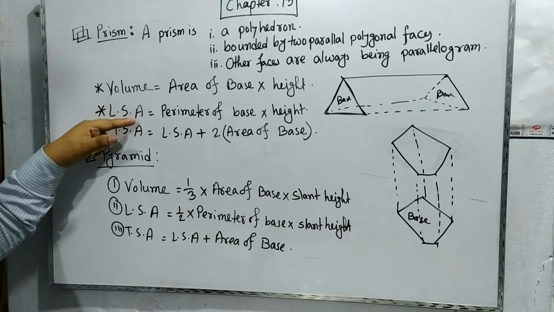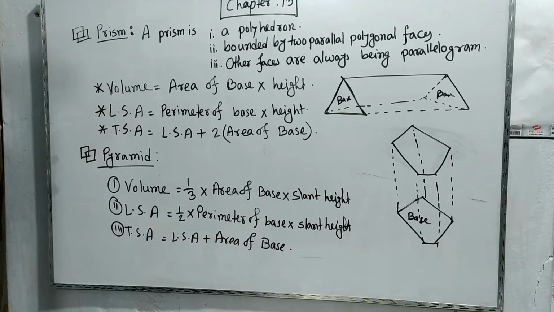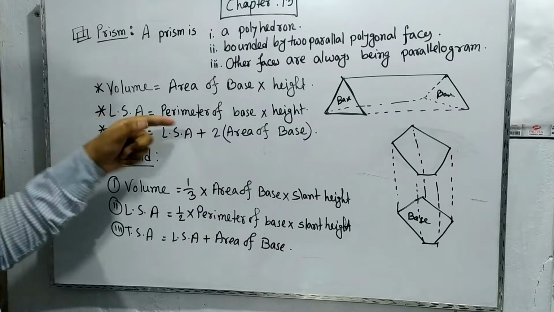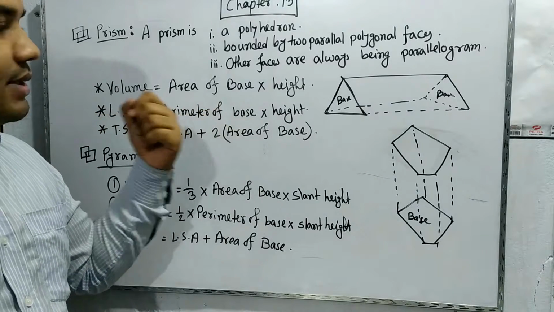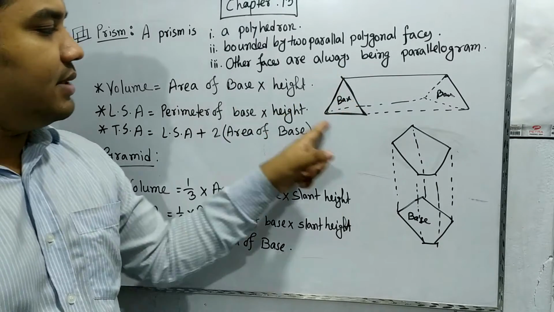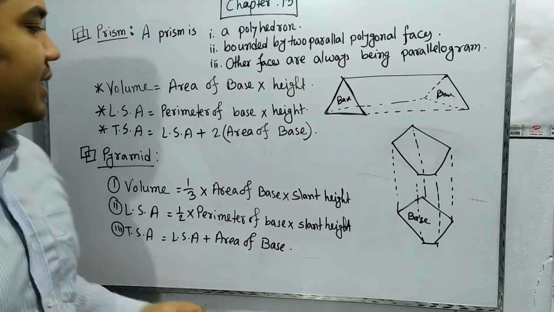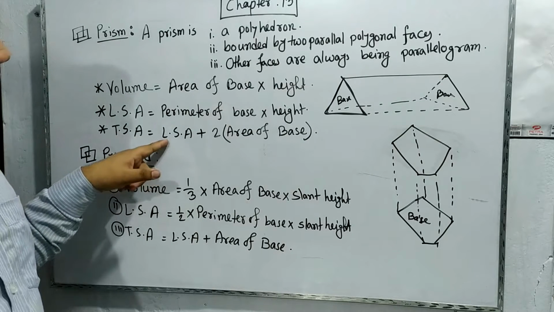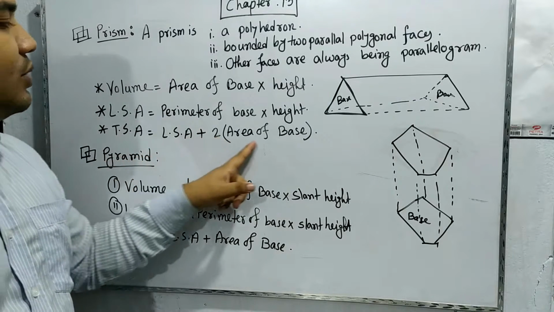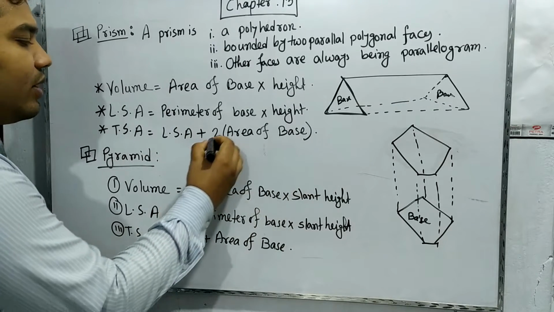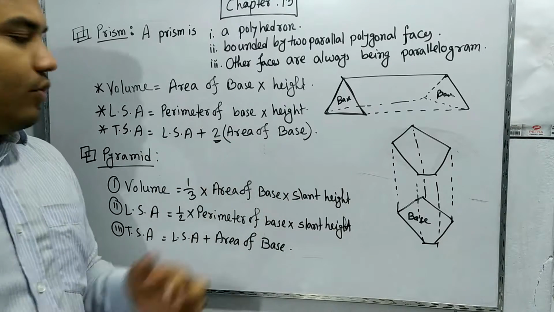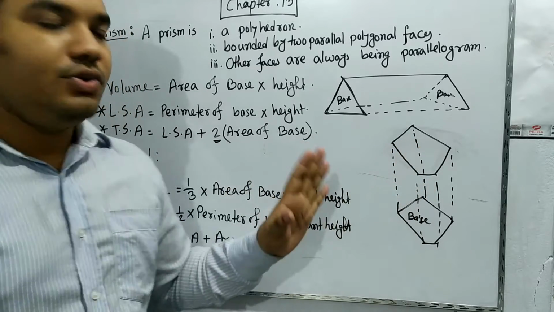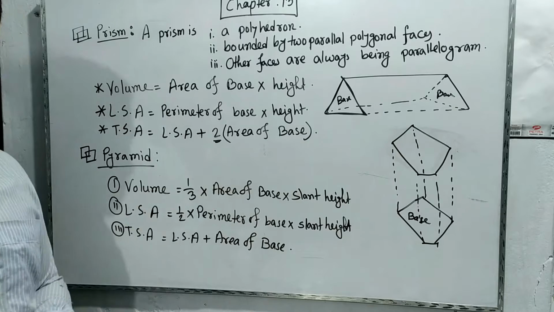The lateral side area is called the lateral surface area. This lateral surface area will be the perimeter of base into height. And the total surface area will be the lateral surface area plus 2 into area of base. Here again one question in your mind: why are you going for 2? Because here are 2 bases. That's why you have to multiply by 2.